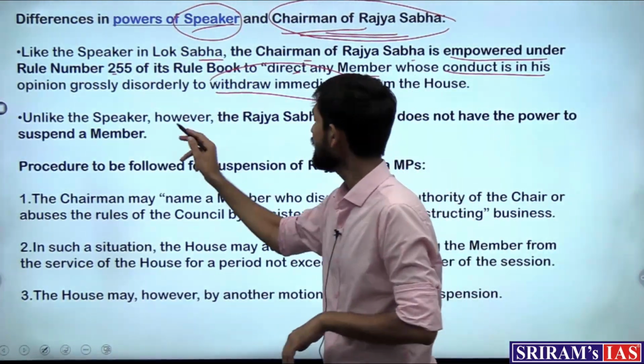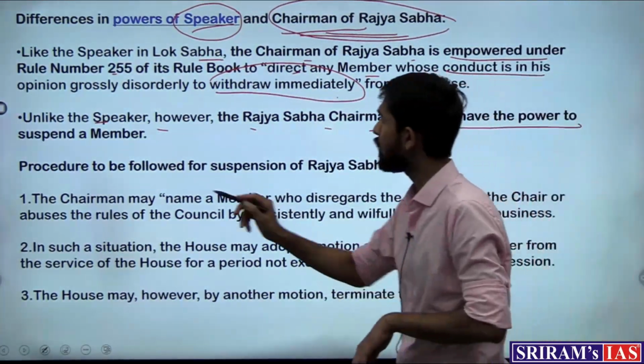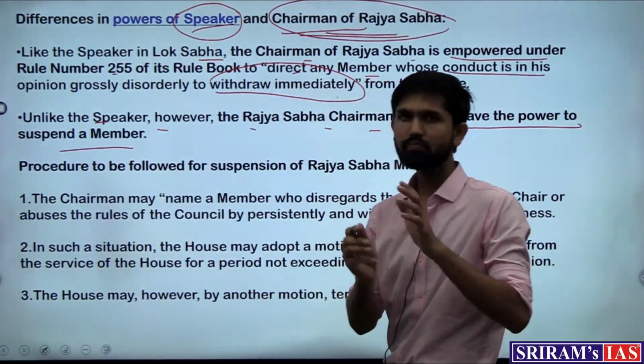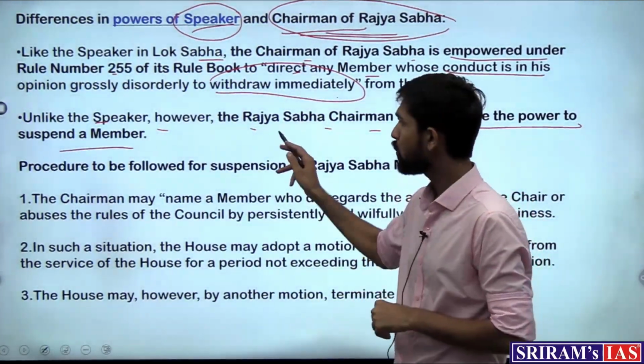This we saw. And unlike the speaker, however, the Rajya Sabha chairman does not have the power to suspend a member. But just now we saw that rule 56 provided for suspension. So what is the difference?